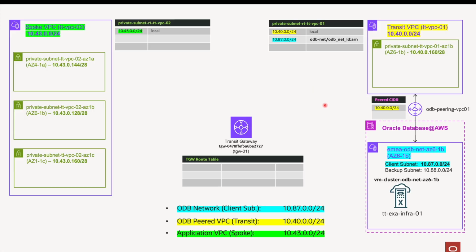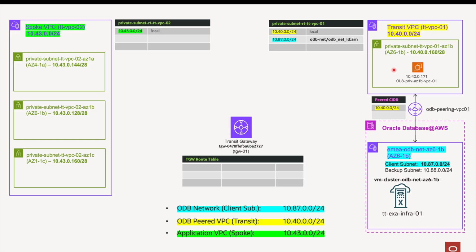The peering operation also adds the Transit VPC CIDR range, this one, the 10.40, to the peered CIDR list of the ODB peering setup, this one, to enable the return traffic from the ODB network to the Transit VPC. So at this point, the Transit subnet can reach the ODB client subnet.